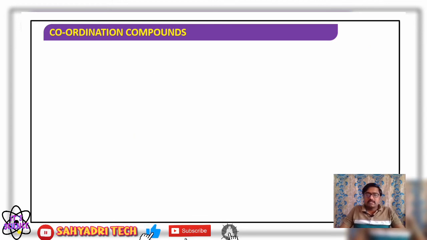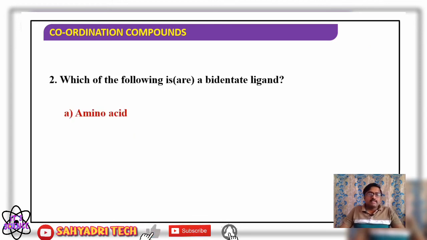Well, coming to the next one. Which of the following is or are a bidentate ligand? Option A, amino acid; option B, glycinate ion; option C, oxalate ion; and option D, pyridine. Let us try to understand this. Amino acid, generally what is the form?